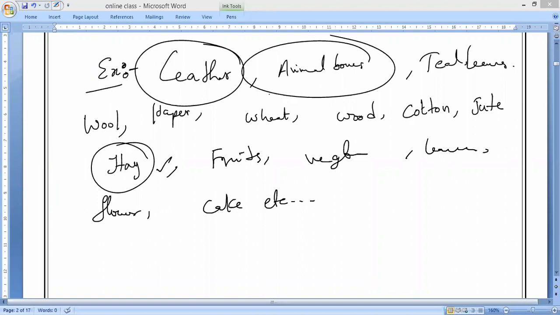Basically, biodegradable waste usually does not pollute the environment. Do you understand, guys? What is the nature of biodegradable waste? It is not harmful to nature. They don't have a nature to pollute this environment. But biodegradable waste pollutes the environment only when their amount is large. For example, you might be noticing somewhere on your street, in a corner, all the wastage they used to throw.